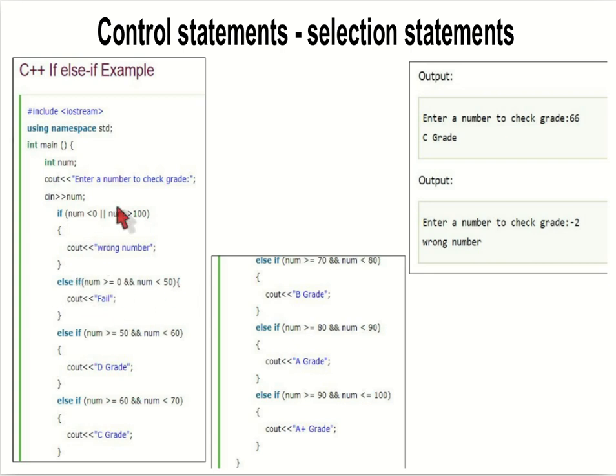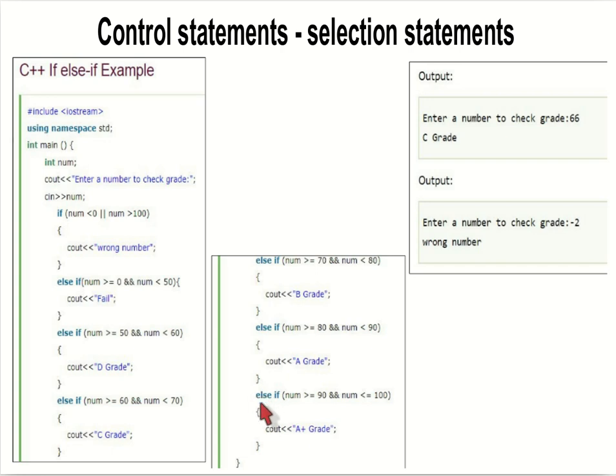If this condition is false, only then will it check the next condition: num greater than or equal to 50 and num less than 60, it is D grade. If this is also not true, it will check the next one, and like that it will go on and reach the last.